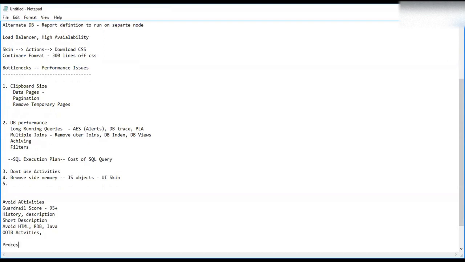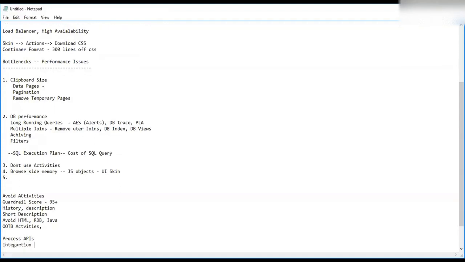We have two kinds of APIs: process APIs and integration APIs. Process APIs are your activities which are marked as API. If Pega marks an activity as an API, that means you can use that activity in your application. You can use an activity to create a work object, like pxCreateWorkPage, or add work, or add history. Those are all APIs. Integration APIs are used to create a case, to retrieve a case, to complete a case. We have integration REST APIs.